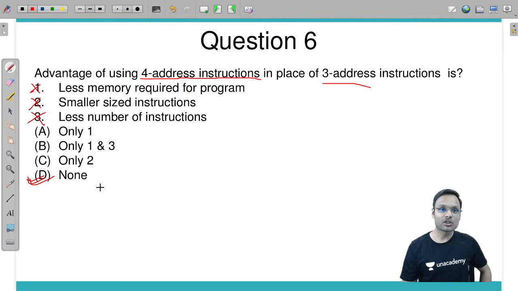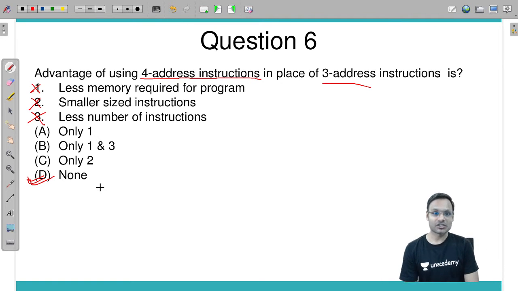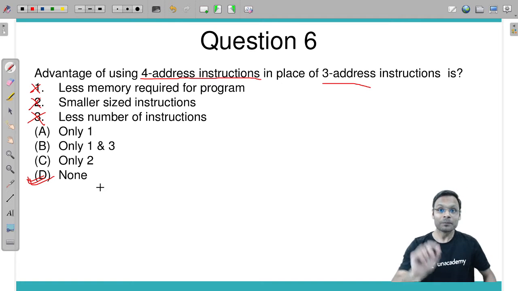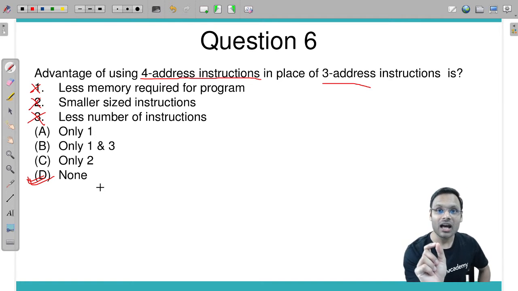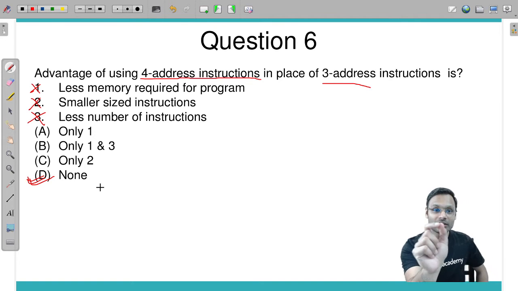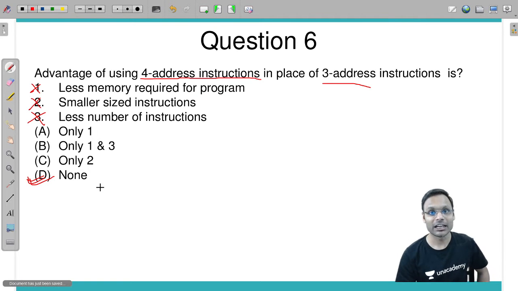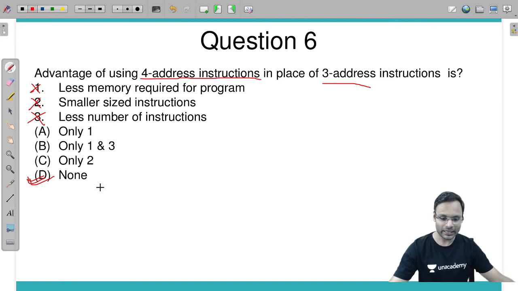No. These are not any advantages of 4 address instruction. If somebody asks what are the qualities, or which is true among these 3 about 4 address instruction, then it might be possible that a few of the statements are correct. कुछ इनमें से जो हैं वो हो सकता है 4 एड्रेस इंस्ट्रक्शन के लिए ट्रू स्टेटमेंट है.